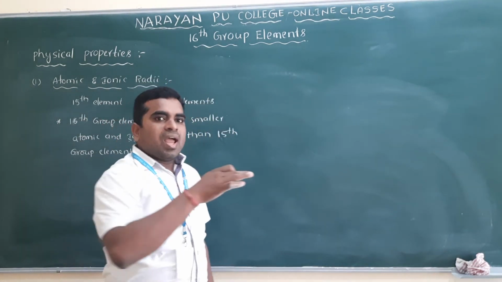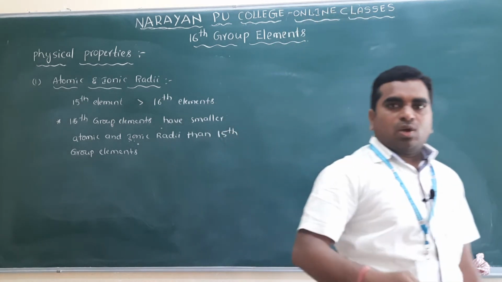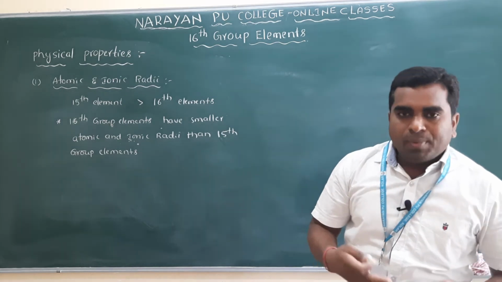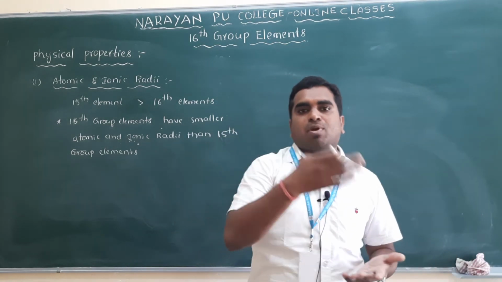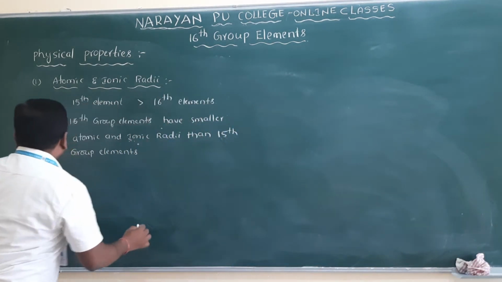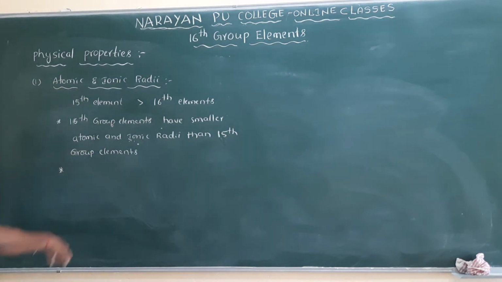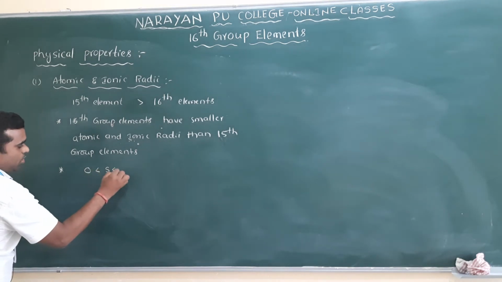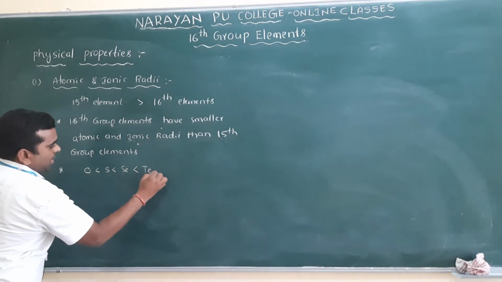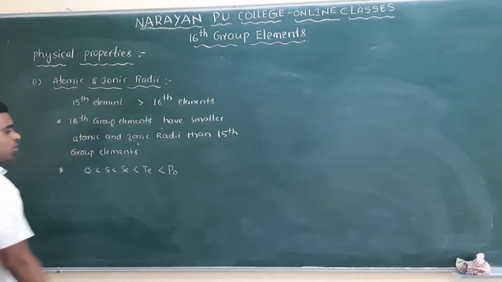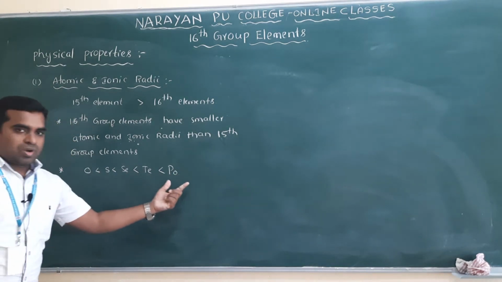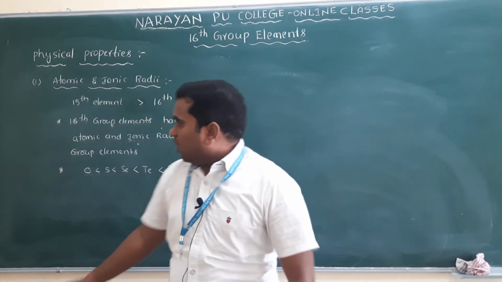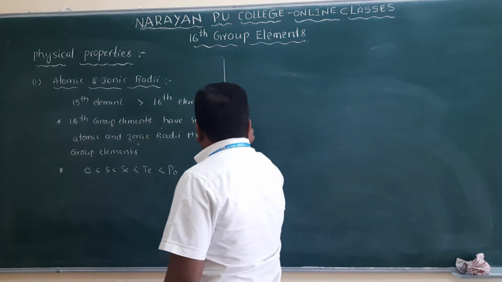Now, if we move down the group from oxygen to polonium, what will happen here? Atomic size increases. Why? Because the number of shells increases. So oxygen will have less atomic size than sulfur, selenium, and the last one is polonium. Polonium atomic size is greater compared to oxygen. This is about the atomic and ionic radii. This is the first property.